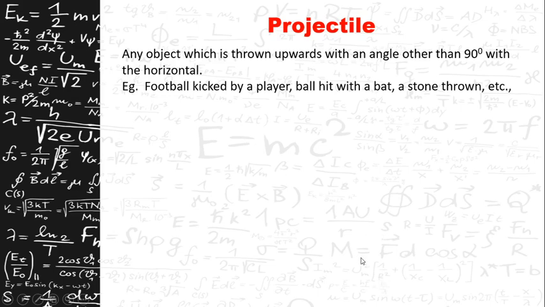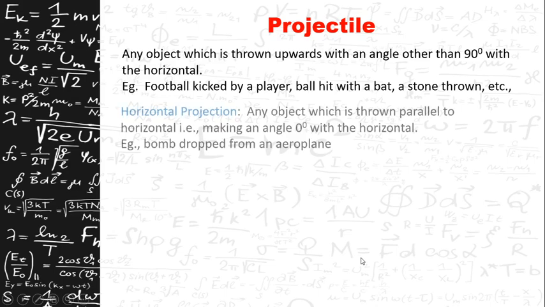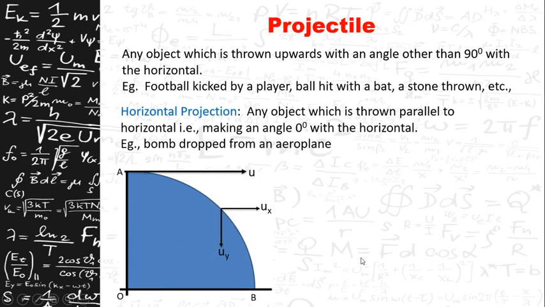Now, for example, a football kicked by a player, a ball hit with a bat, or a stone thrown, are examples for projectile here. Now, this projectile can be in two ways. One is horizontal projection and another one is called as oblique projection. Now, consider the horizontal projection here. Now, what is horizontal projection? It is when you throw a body horizontally from a height.